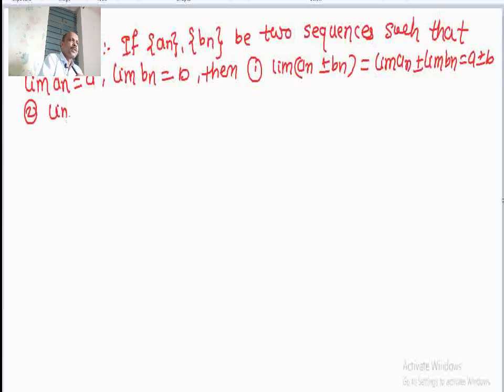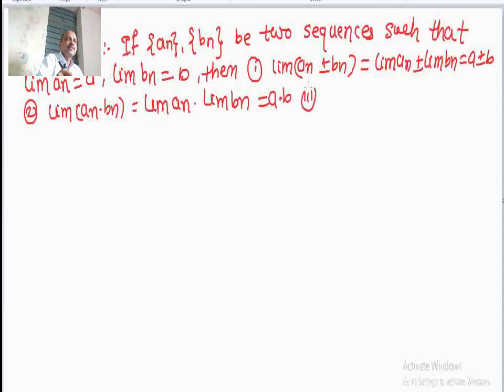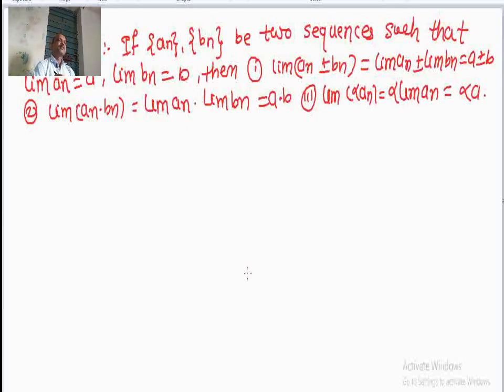Second one, limit of an into bn equal to limit of an into limit of bn equal to a into b, and third one, limit of alpha into an equal to alpha times limit of an equal to alpha a. So, these are the three newly constructed sequences an plus minus bn, an into bn and alpha into an, and we show that this is satisfied.